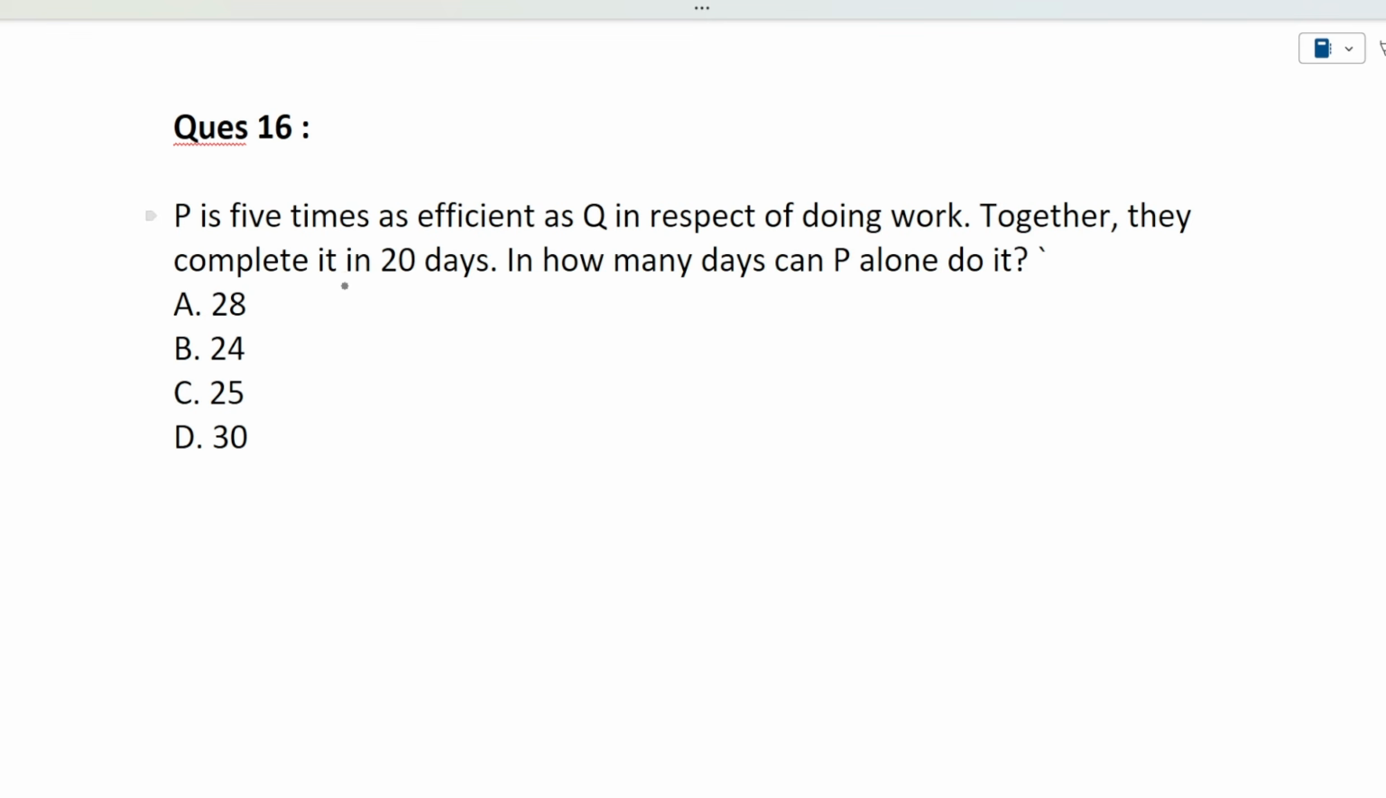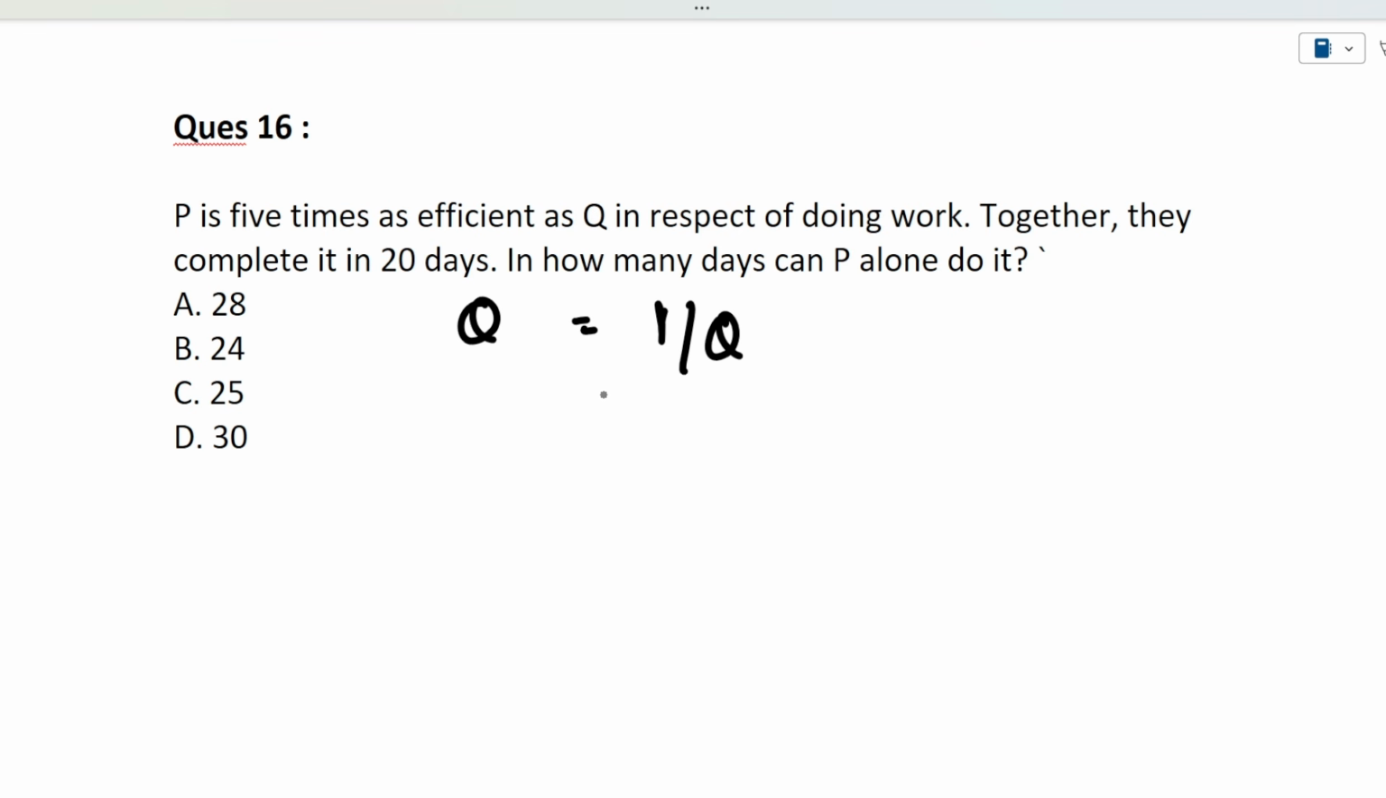Okay, so the question here is: P is 5 times as efficient as Q in respect of doing work. Together they complete it in 20 days. In how many days can P alone do it? So let's suppose Q can do the total work in Q days. What will be the efficiency of Q in 1 day? It will be 1 by Q.